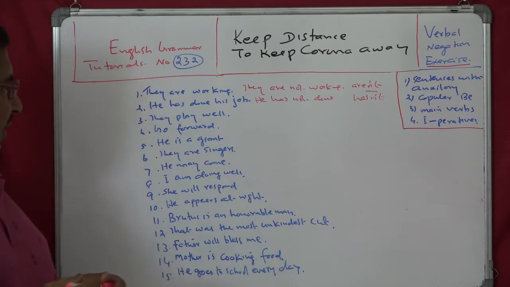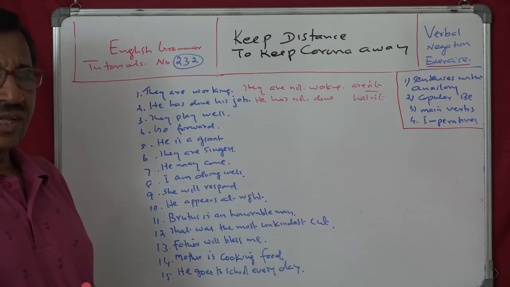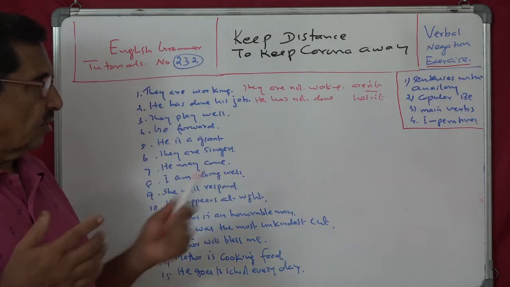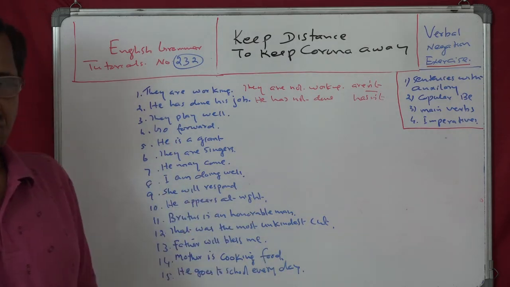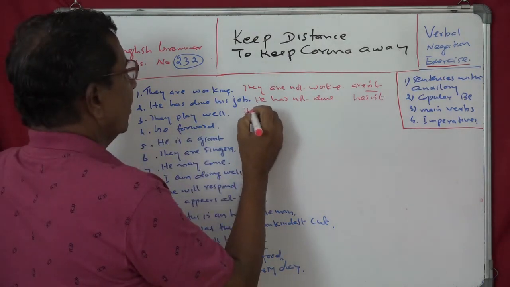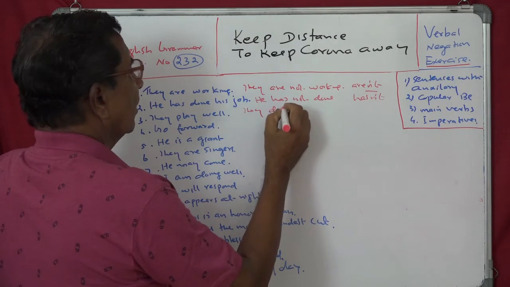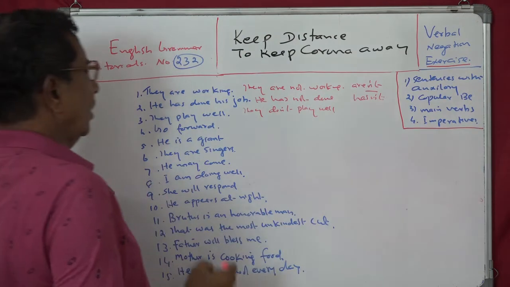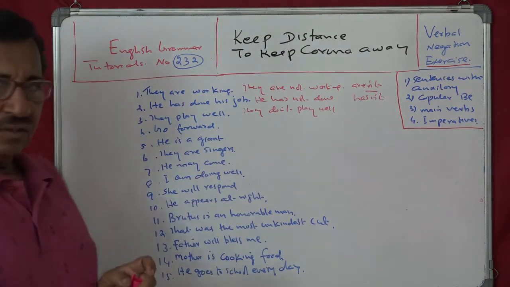Third one is they play well. So that is not auxiliary, not verb be, and not imperative. So that is main verb. You can say they don't play well. So you have to use do here.